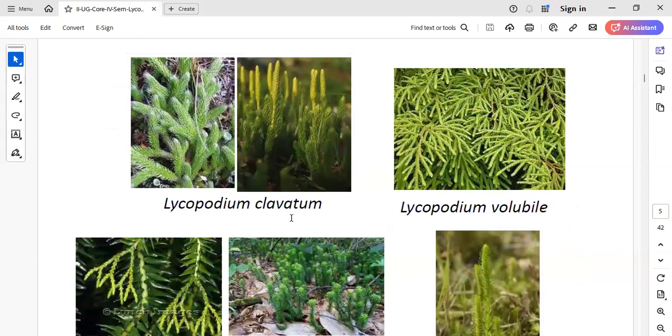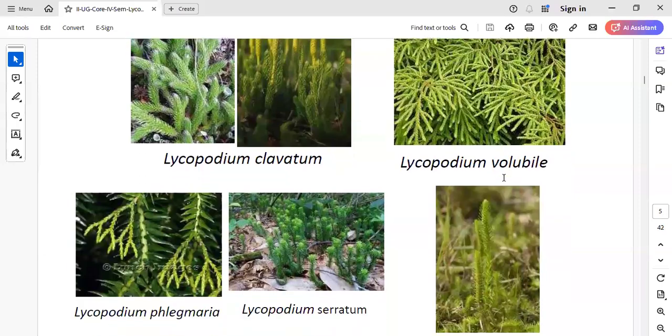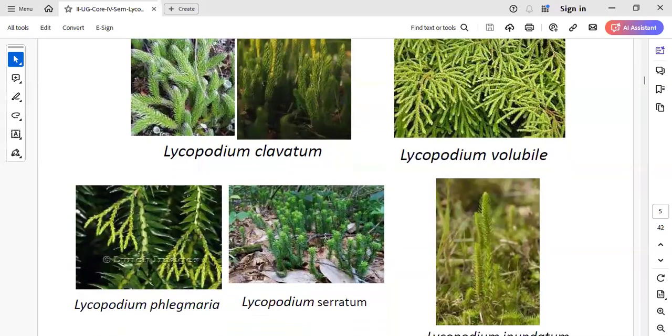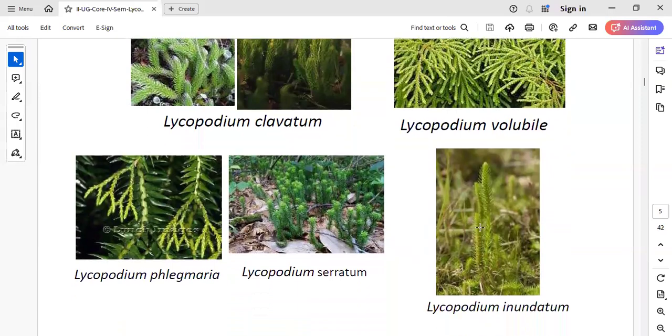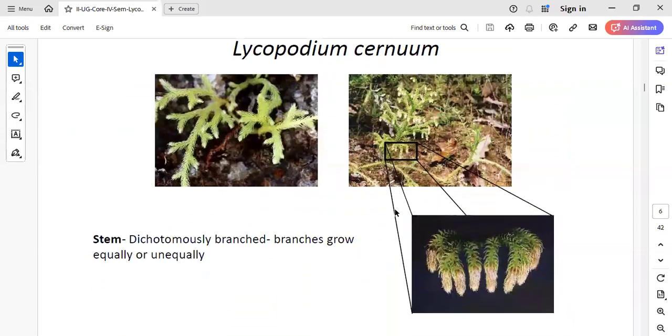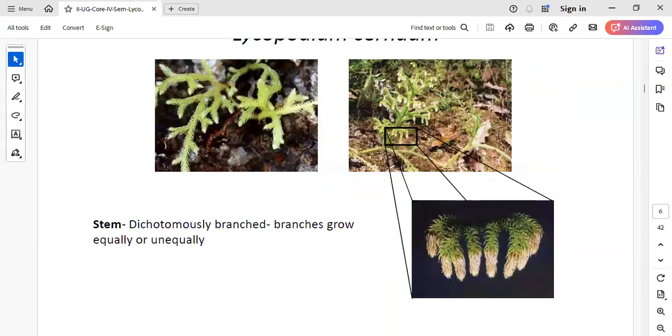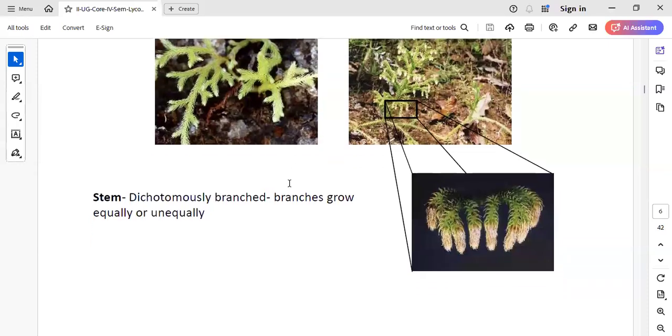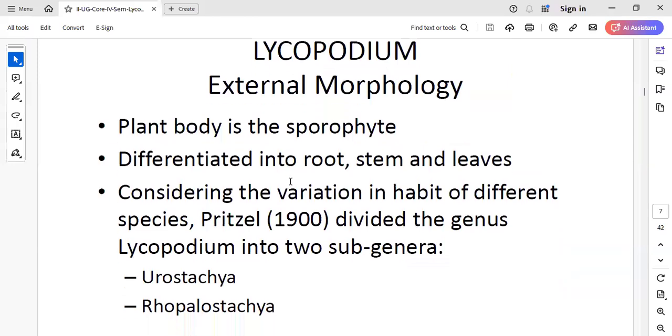Now, these are beautiful images of the species. This is Lycopodium clavatum, Lycopodium volubile. This is Lycopodium phlegmaria, serratum, and this is Lycopodium edentatum. Now, this is Lycopodium cernuum, and here you can see the branch or the stem of this Lycopodium cernuum. Here it is dichotomously branched. That is, the branches grow equally or unequally, but they end up with two branches. So that is called dichotomously branched. So that is regarding the habit.